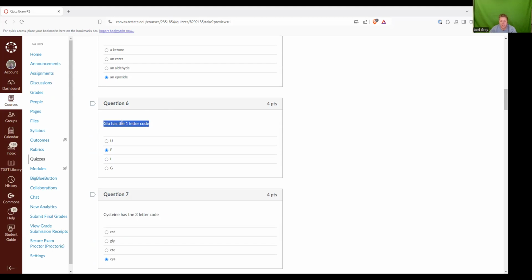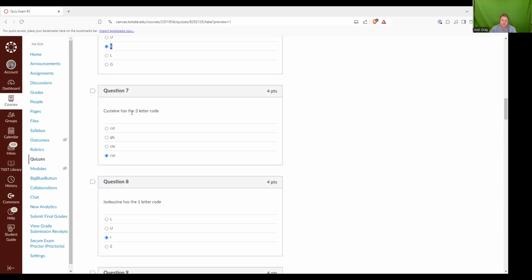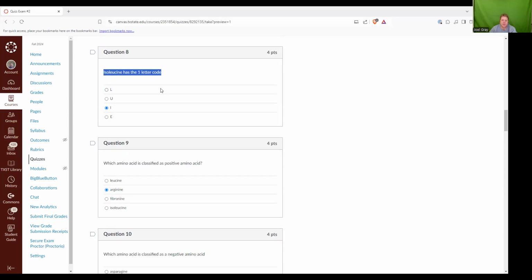Question six, GLU is a three-letter code for the amino acid glutamic acid. What is the one-letter code for glutamic acid? E. Question seven, cysteine has the three-letter code CYS. Question eight, isoleucine has the one-letter code I.